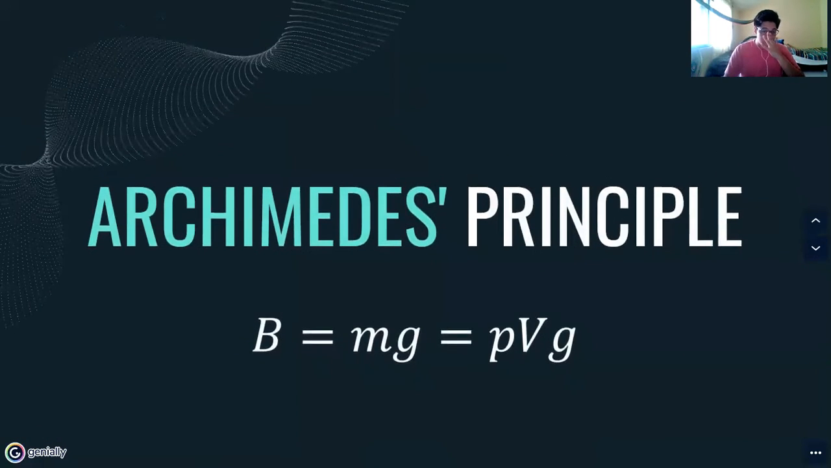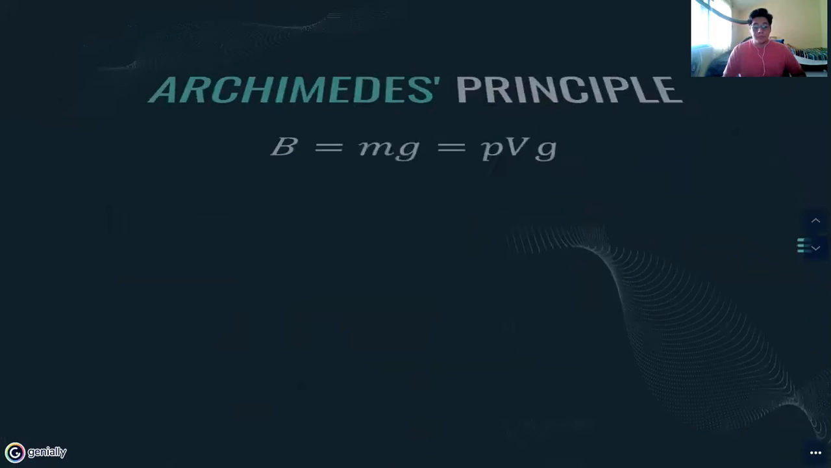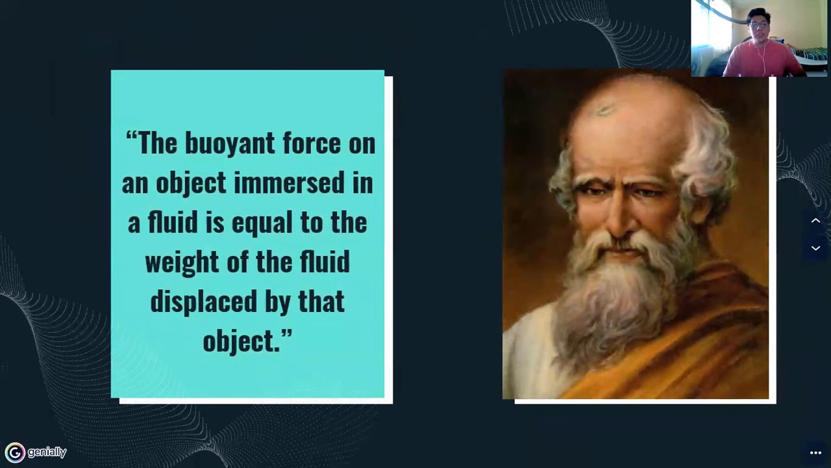Next, we have the Archimedes Principle, also known as the law of buoyancy, proposed by the mathematician Archimedes. It explains why metallic ships float although metal is denser than water. This law states that the buoyant force of an object immersed in a fluid is equal to the weight of the fluid displaced by the object.